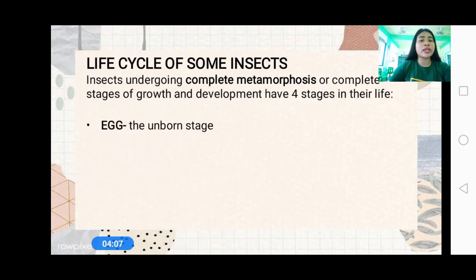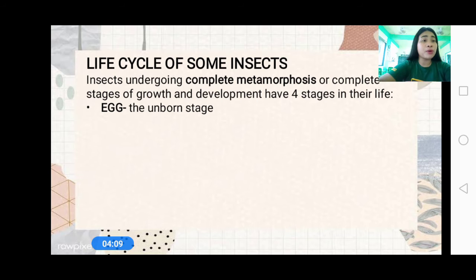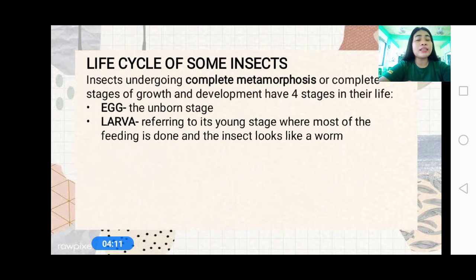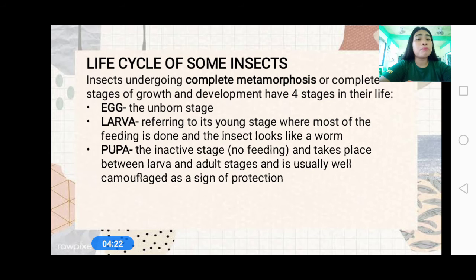The first one is the egg, the unborn stage, and then the larva, referring to its young stage where most of the feeding is done and the insect looks like a worm. And then pupa, the inactive stage wherein there's no feeding here and takes place between larva and adult stage and is usually camouflaged as a sign of protection. Okay, that is pupa stage.